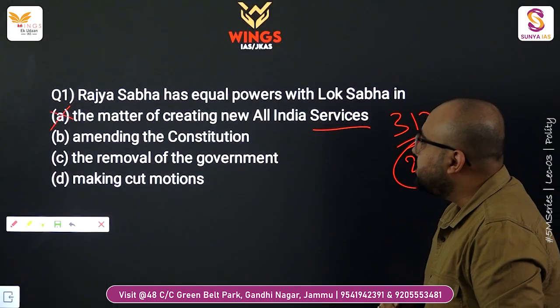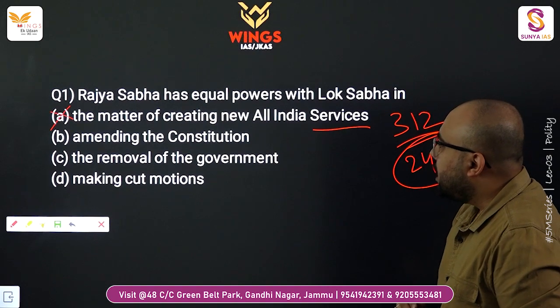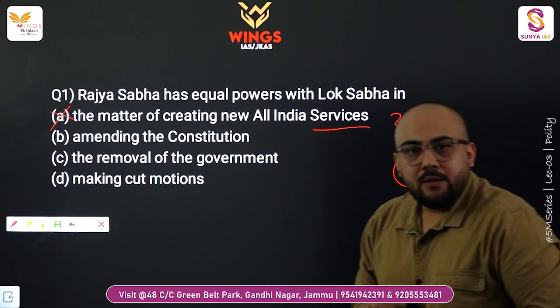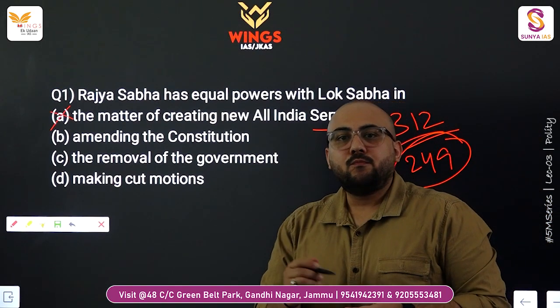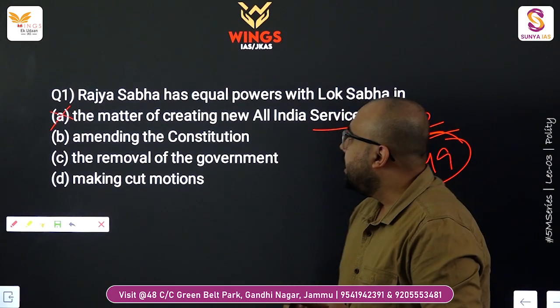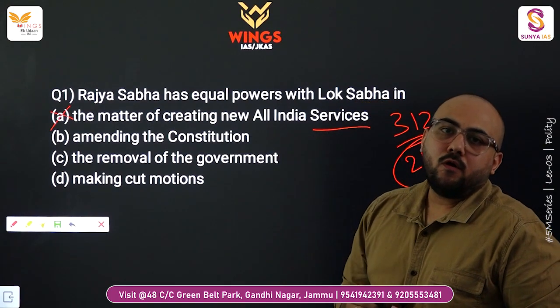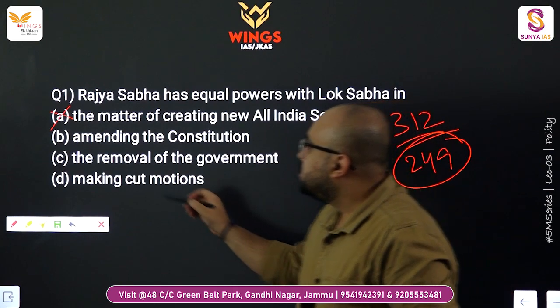Now option B is amending the constitution. This answer seems right because the amendment of the constitution bill can be proposed in either house of the parliament, and Rajya Sabha has equal powers with the Lok Sabha in this matter.